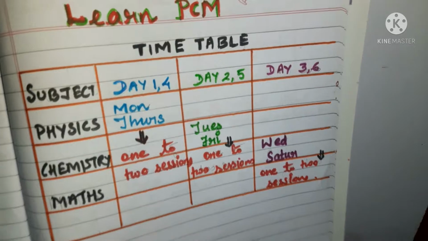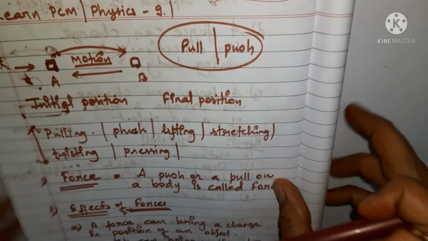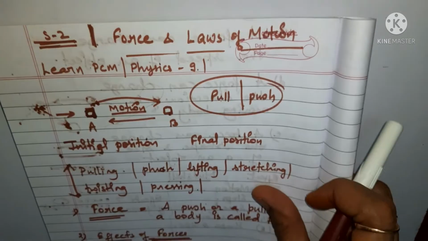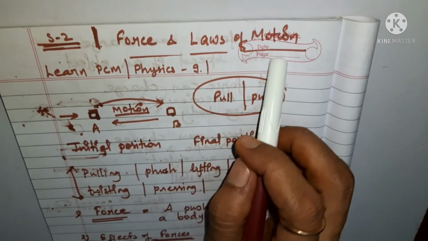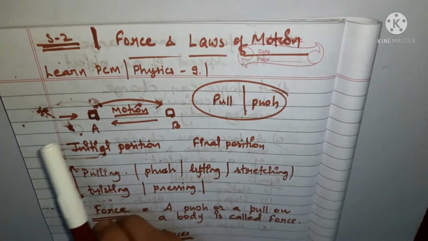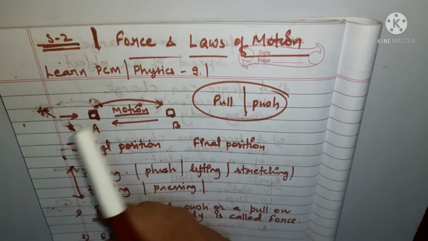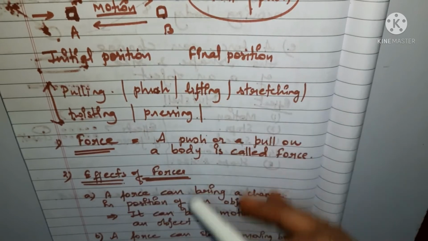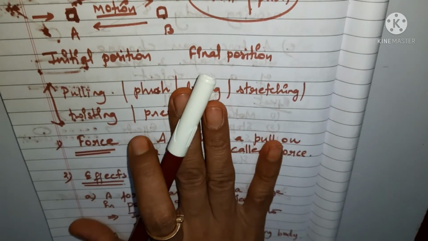And with this, hello and welcome to Learn PCM classes. We are going through a series of sessions for the chapter Force and Laws of Motion. Now we are going to start with session number 3. This is what we have done in session 2, and this is simply a look for what we have done. That is why I have opened it up.